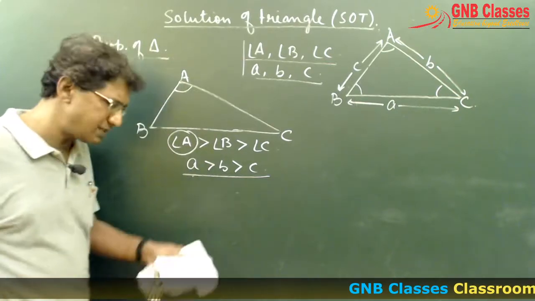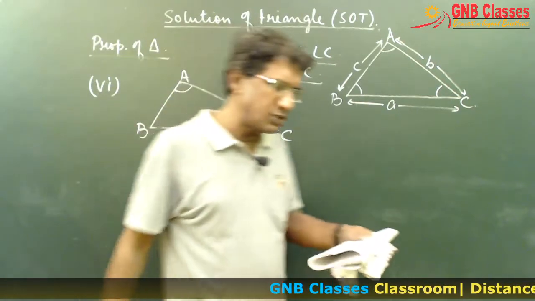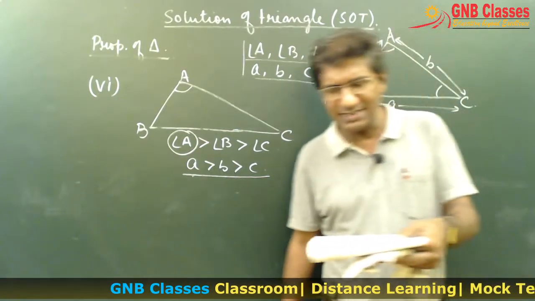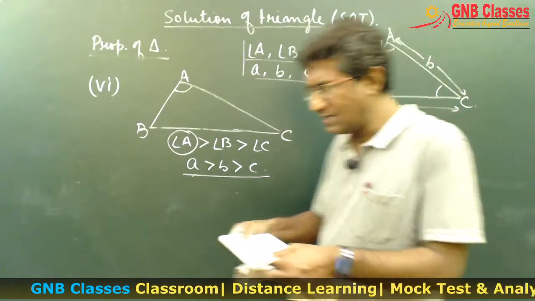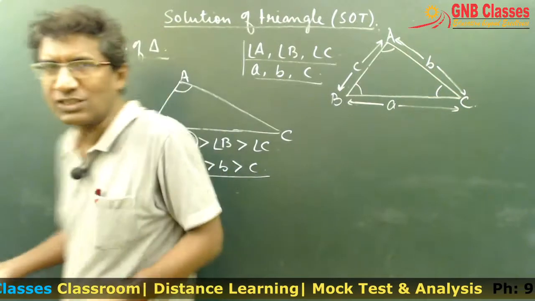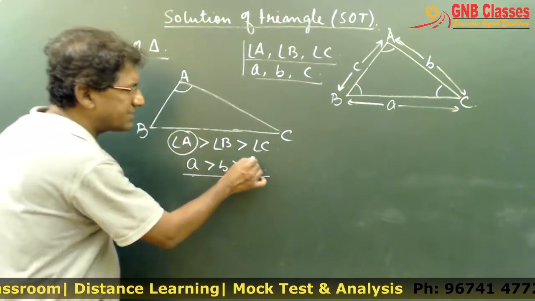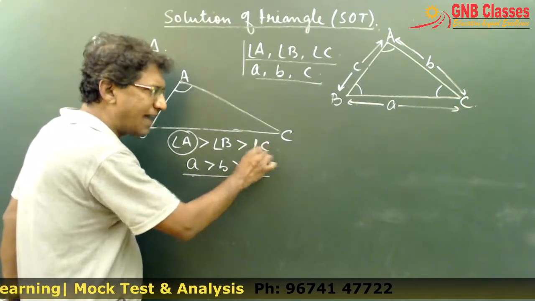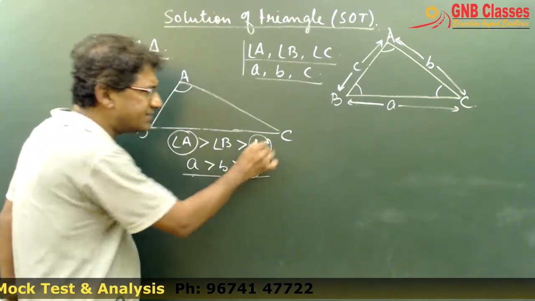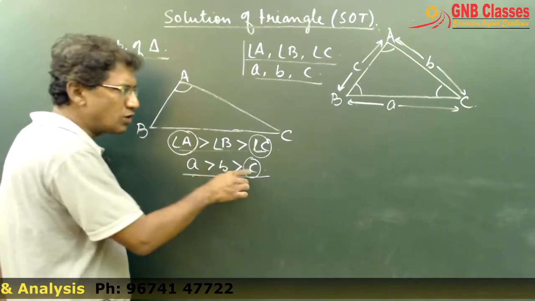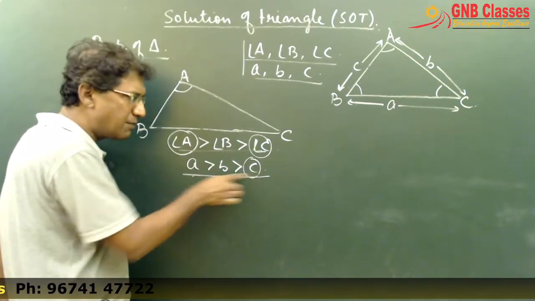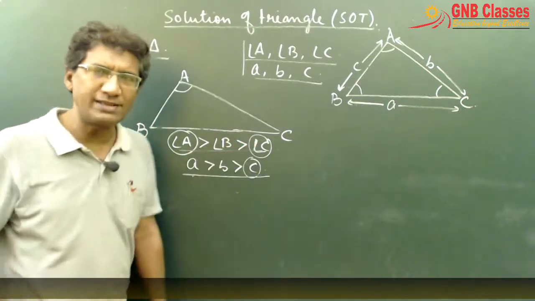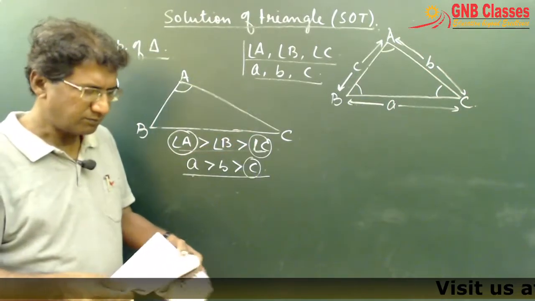Please make a note of it. The side opposite to the greatest angle is greatest, and the side opposite to the least angle is least. Obviously, because this is side C, which is opposite to angle C, and angle C is least among these three, so side C will be least among these three sides. Is it clear? And at the same time, write down vice versa. Okay?